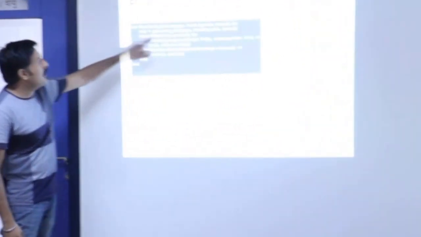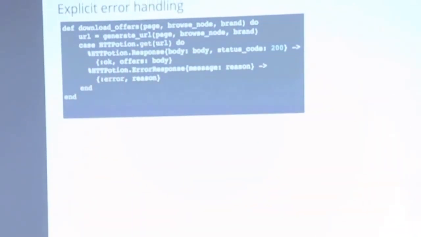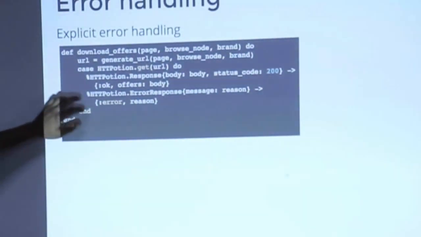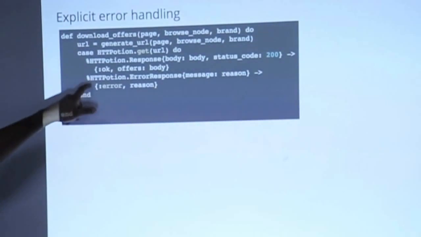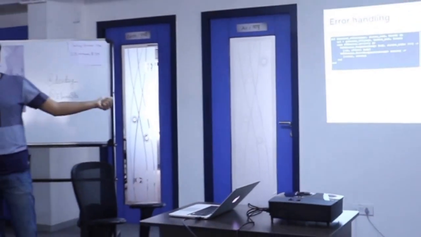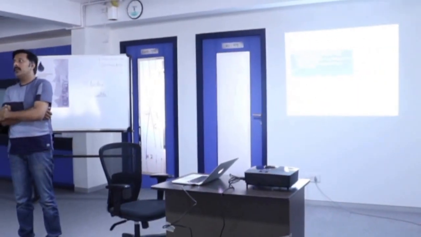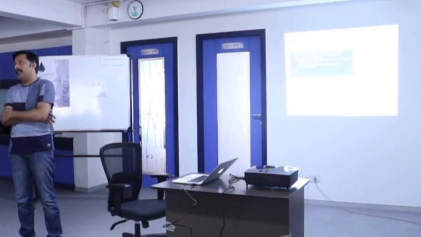I'm trying to generate a URL, and then I'm going to use a library called HTTPoison, and then get the URL. I'm sending a get request to the URL. Now it can have two possible responses. It could return me a 200 status code. It could also return me an error response. So I can handle it in a nice way, so that when an error happens, I know I need to handle it. If you look at HTTPoison.get, it is actually giving you the errors as return values. So that's one generally used way where you handle errors.